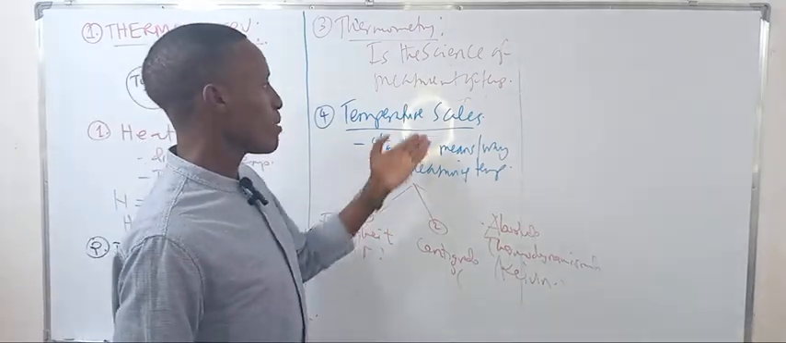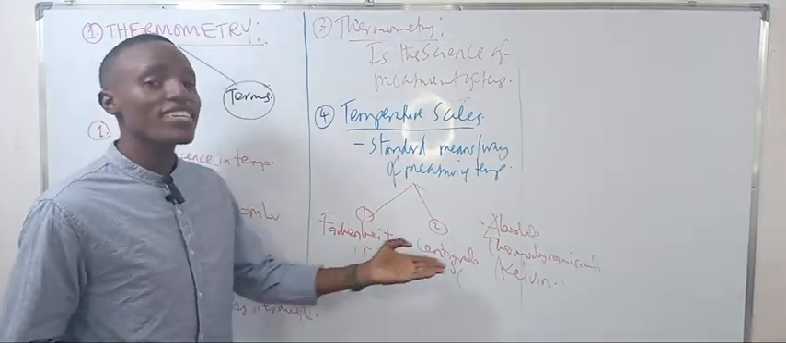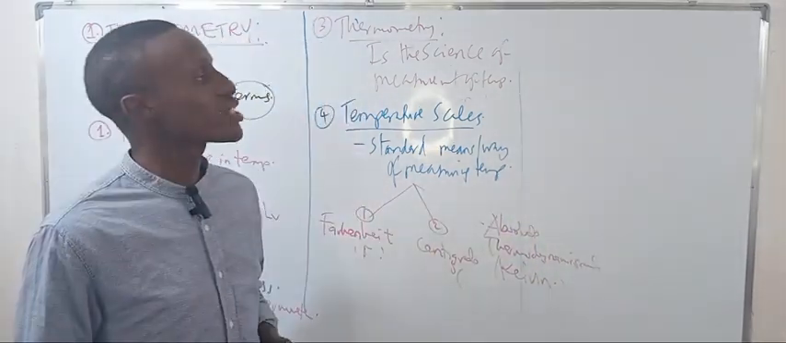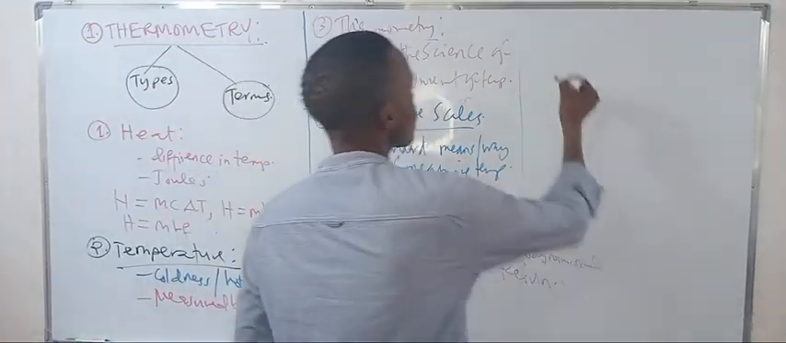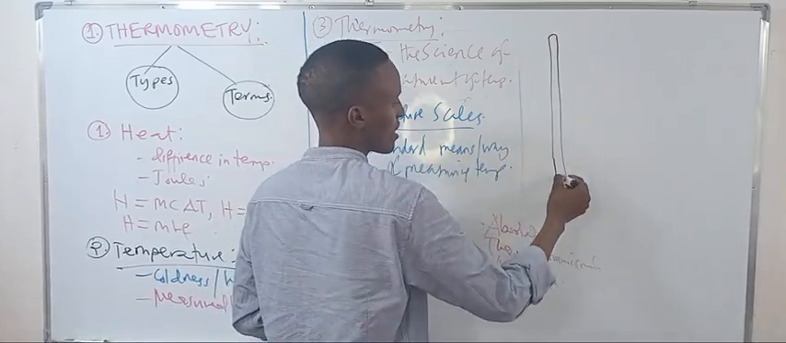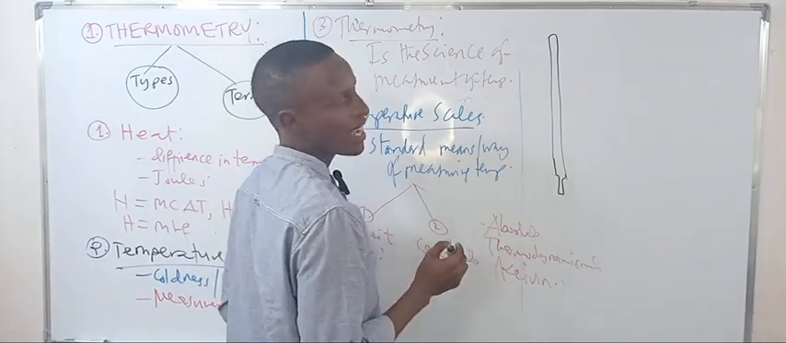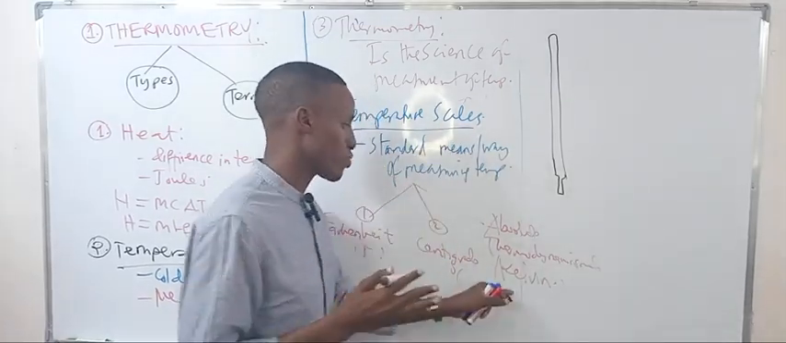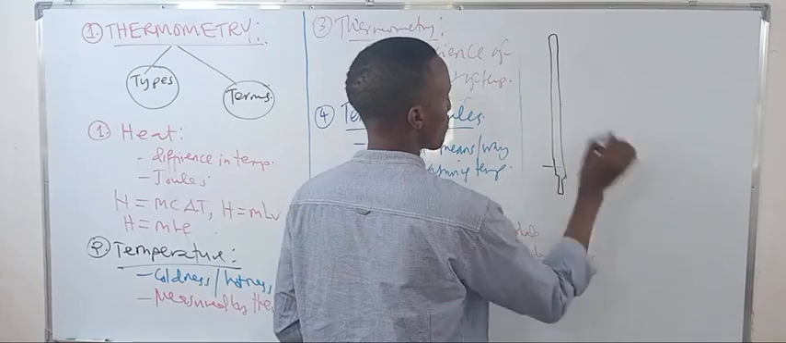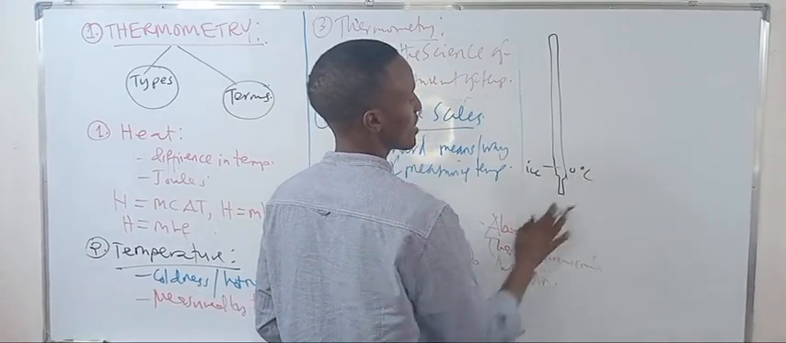As I talk about the temperature scales, the Fahrenheit has a relation with the centigrade and with the thermodynamic scale, and their relation is as shown here. If you have a thermometer, it has two fixed points, except the thermodynamic scale, which has only one fixed point. For example, one of the fixed points is the ice point, which is at 0 degrees centigrade. This is the centigrade scale.